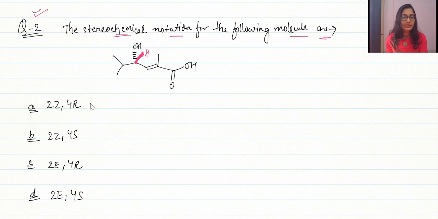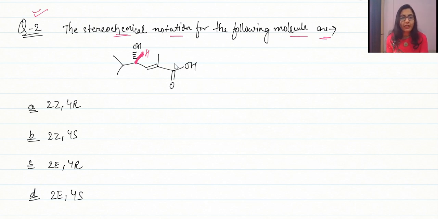So in the options we see, in option A we are having 2Z4R, we are having 2Z4S, then we are having 2E4R and 2E4S. Try to stop the video and try to do it by yourself, guys. It's a very good question and a very easy one at that.